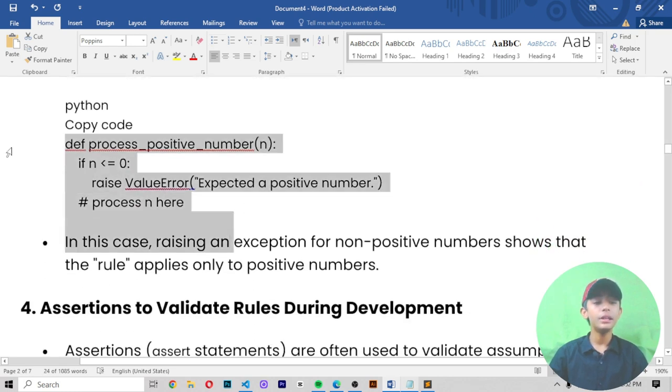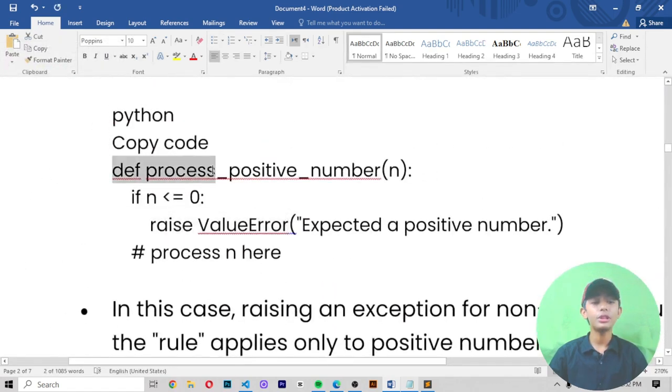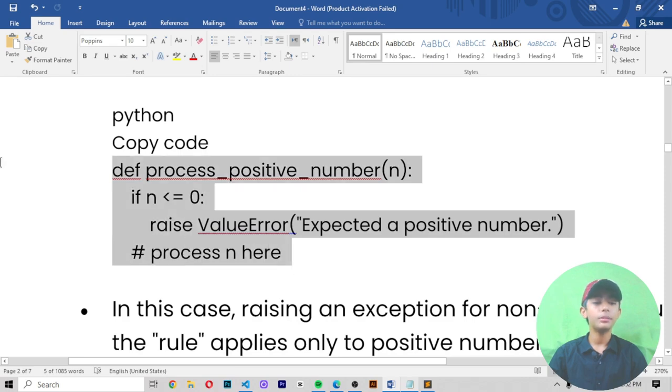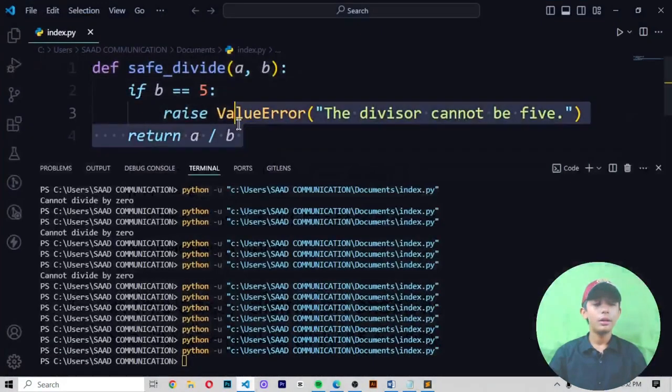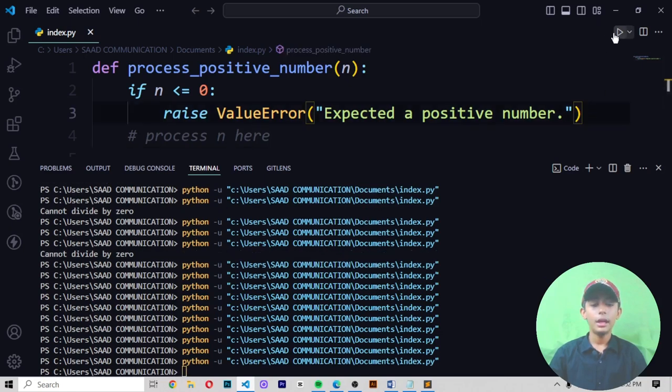Like this one example. In this example, we write first of all a def keyword, then process underscore positive underscore number. Then if n is less than or equal to 0, then I write raise ValueError expected a positive number. Then I define a comment. In the comment, I write process, and here you can see it, save it and run it like this.